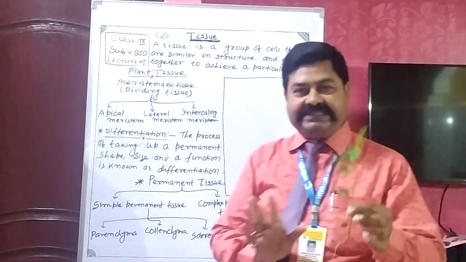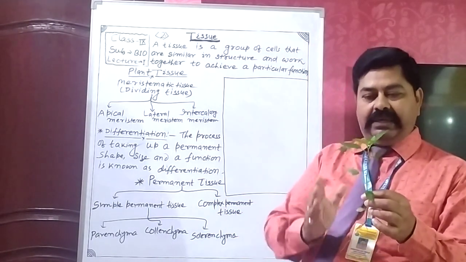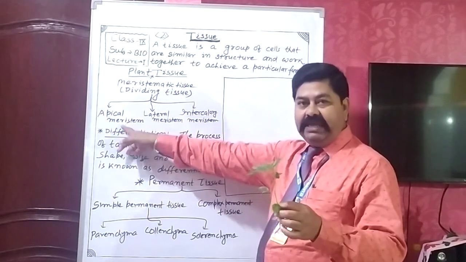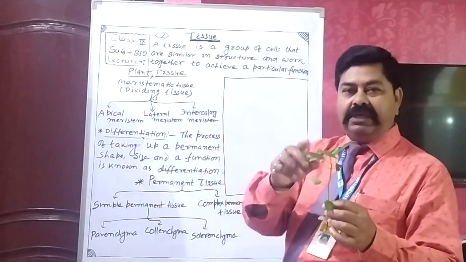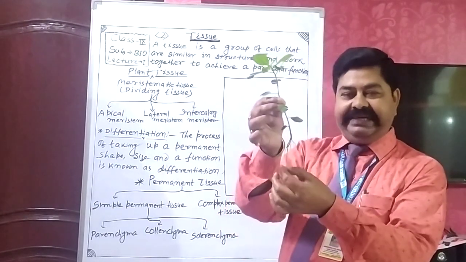On the basis of region, the length of the plants is determined by the apical meristem, and apical meristem is commonly found in this region and that region.